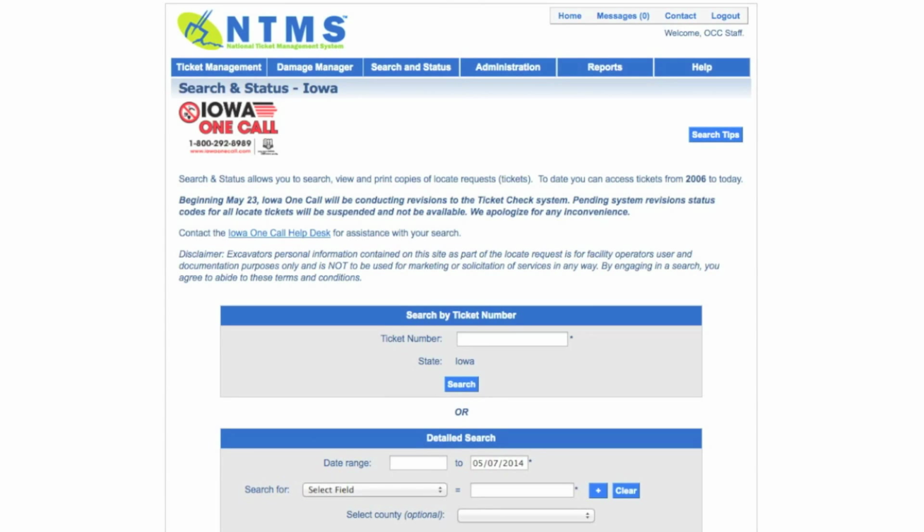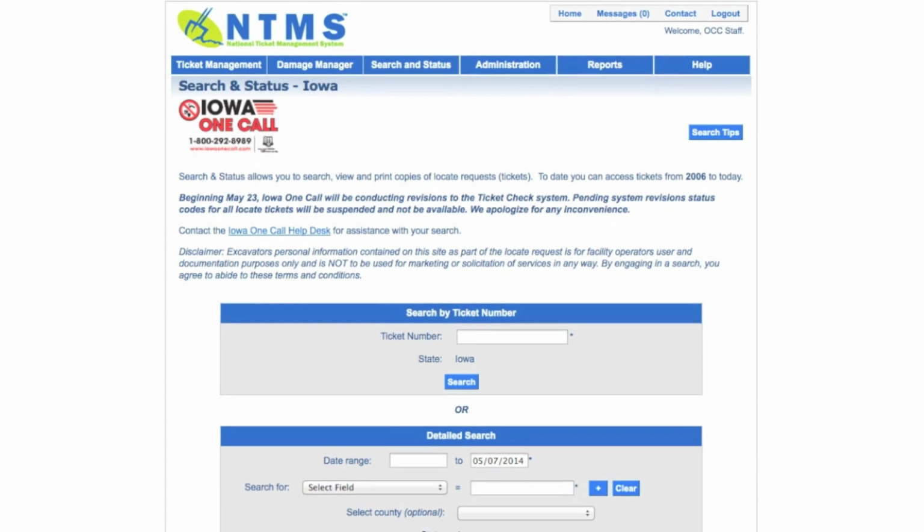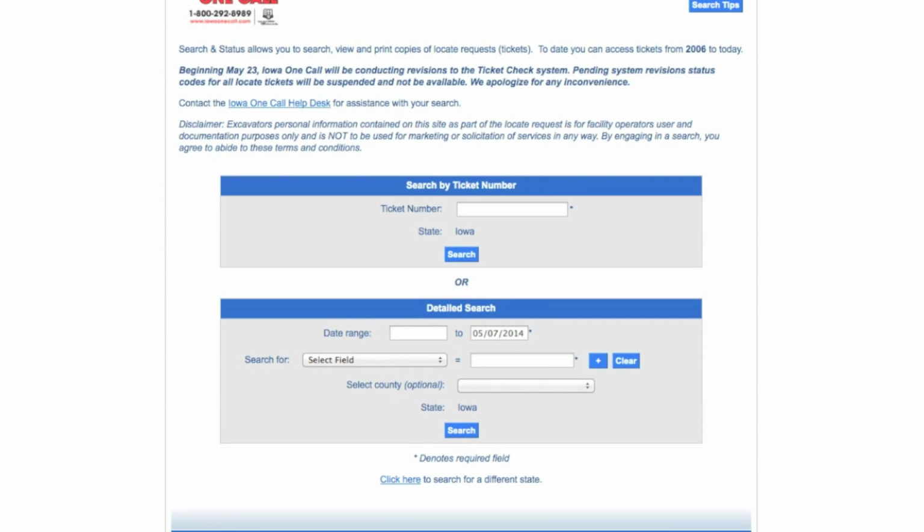In this video, we'll show you how to use Search and Status for Iowa One Call. Search and Status allows you to search for and view locate requests that have been submitted to Iowa One Call. The most direct method for viewing your ticket is a search by ticket number.